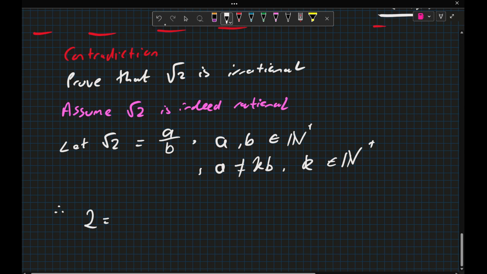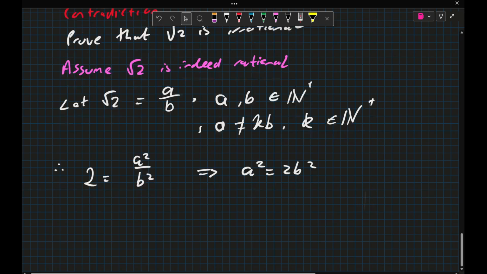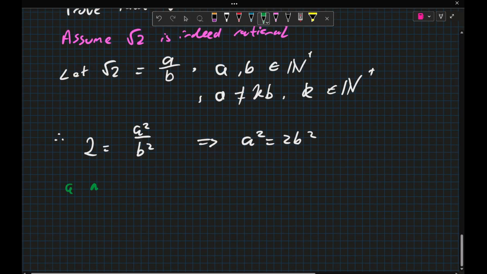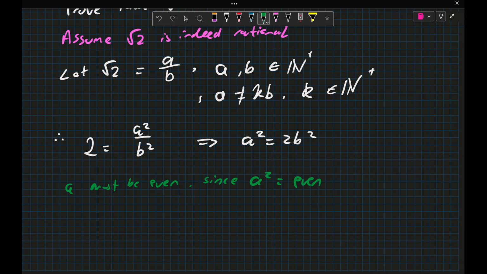Therefore, we can say that 2, if we square both sides, is a squared over b squared, which would therefore imply that a squared is 2 times b squared. We can then infer that a must be even, since a squared is some number times 2, which will be an even number. And for most practical purposes, if a squared is even, that means a is even.